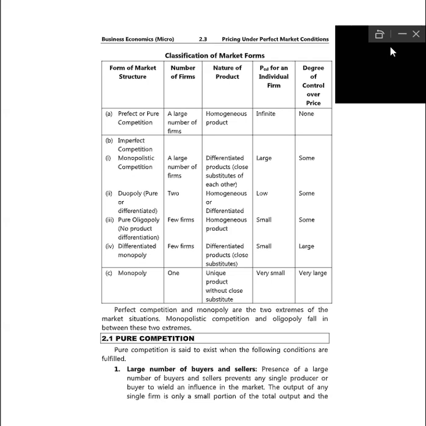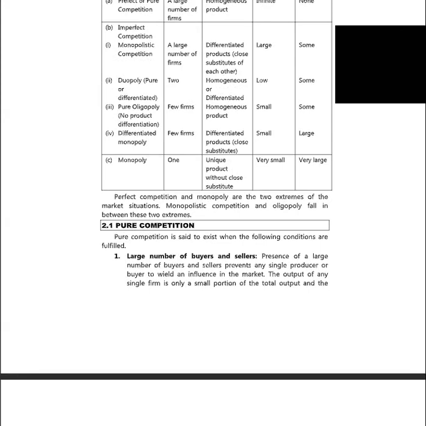Then pure oligopoly: no product differentiation, few firms, homogeneous product, small to some control. Differentiated oligopoly: few firms, differentiated products, close substitutes, small to large control. Monopoly: one firm, a unique product without close substitutes, very small or very large. So from this table we can understand that perfect competition and monopoly are two extremes of the market situation. Monopolistic competition and oligopoly fall in between these two extremes.